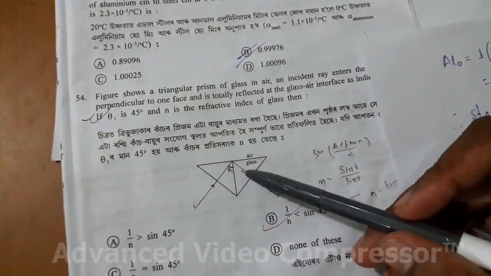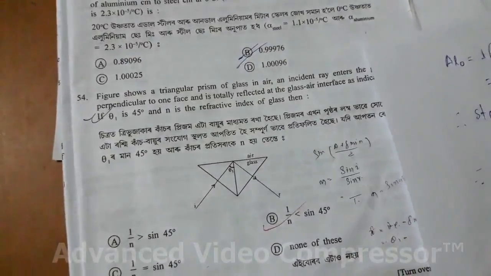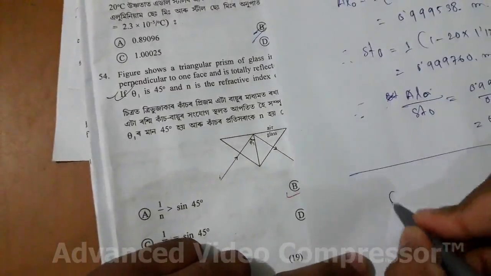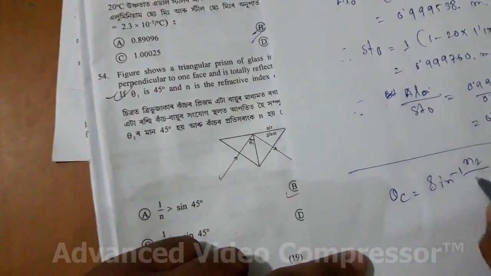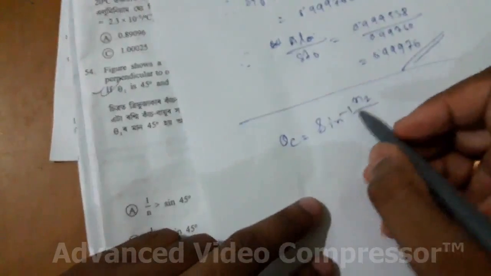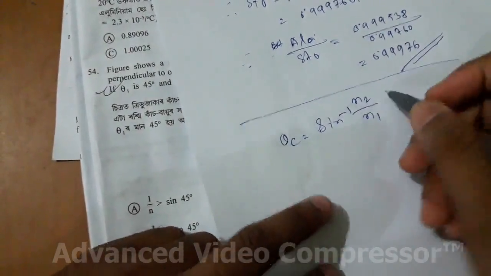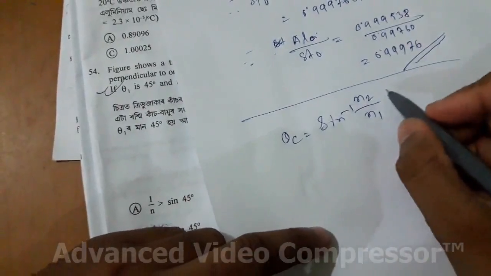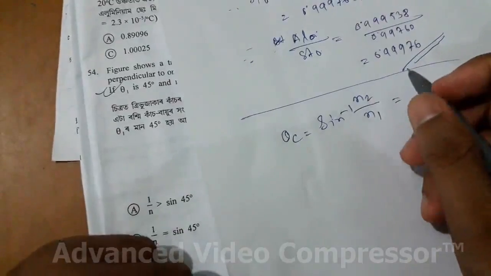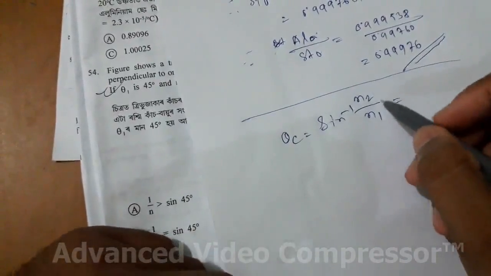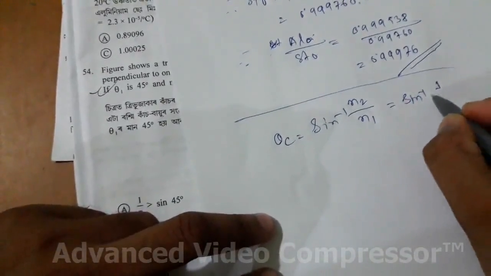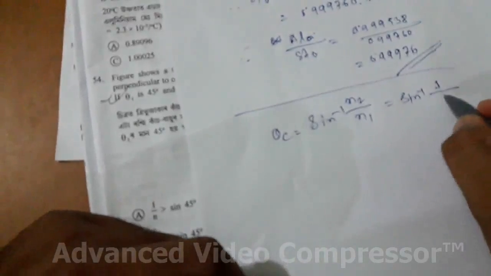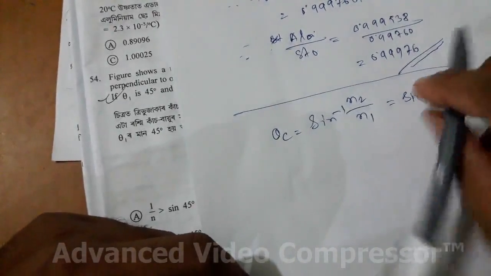The critical angle formula is theta c equals sin inverse of n2 divided by n. Here n2 is the second medium, which is air, so the refractive index is 1. And for the prism it is n. So this is the formula.